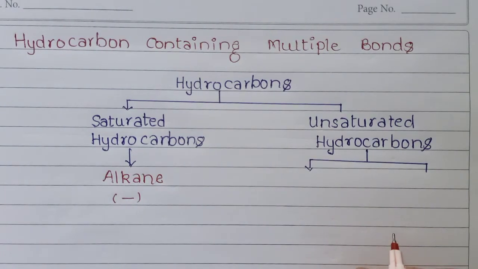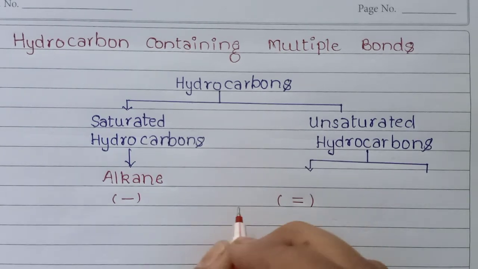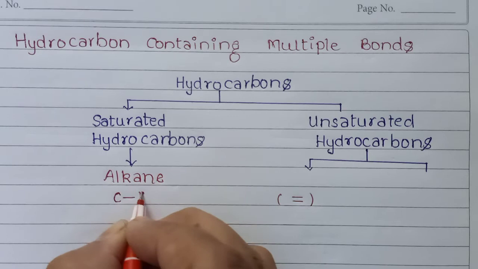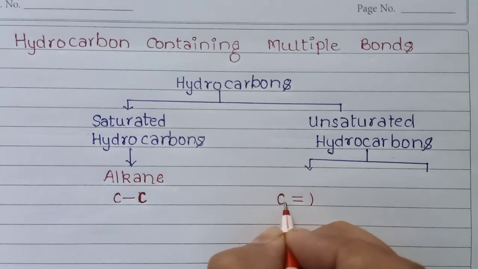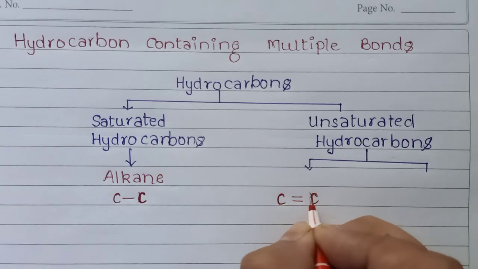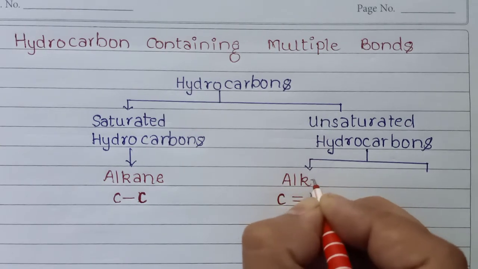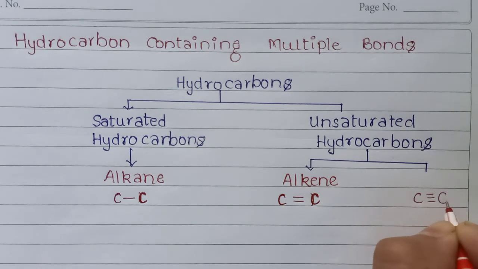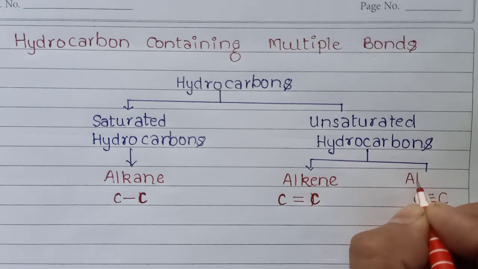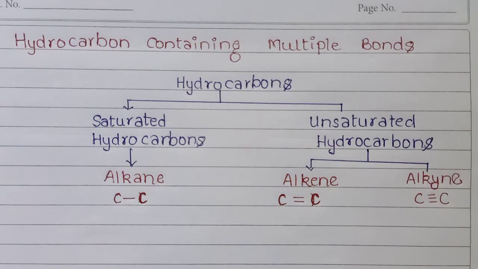If hydrocarbons contain a double covalent bond, then they are called alkenes. If they contain a triple covalent bond, then they are called alkynes.